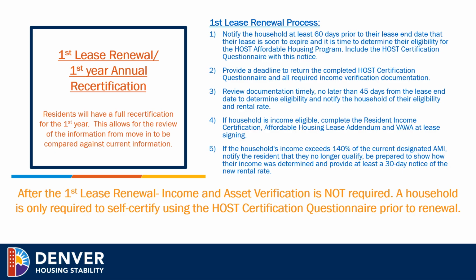If the household is income eligible, complete the resident income certification, the affordable housing lease addendum, and VAWA at lease signing. If the household income exceeds 140% of the current designated AMI, notify the resident that they no longer qualify. Be prepared to show how their income was determined and provide at least a 30-day notice of the new rental rate.